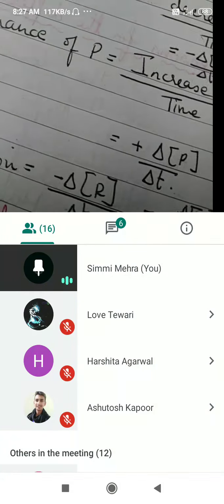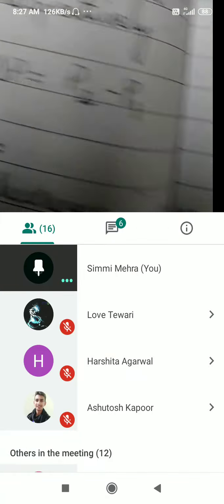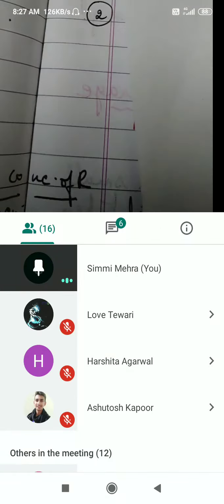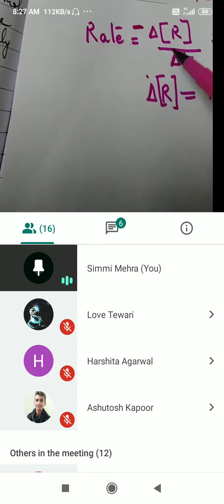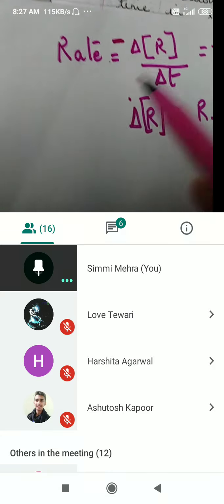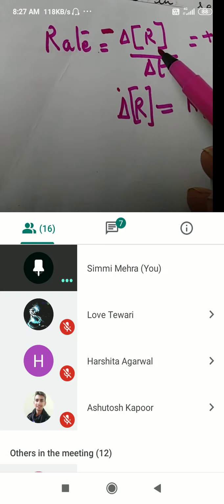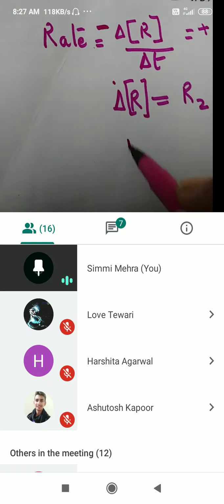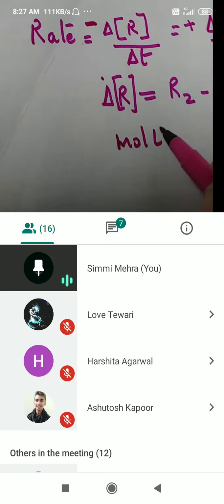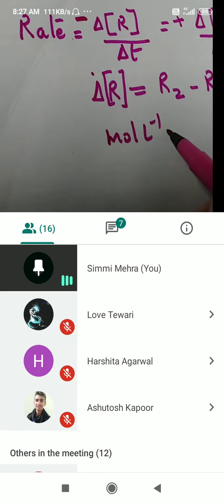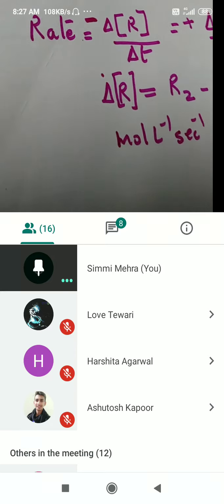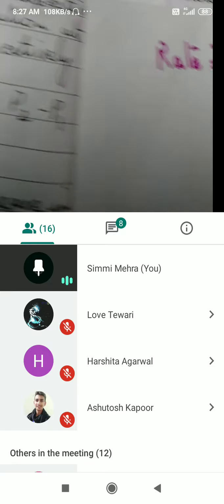Now what is going to be the unit of rate of reaction? See, change in concentration of reactants, what will be the unit? Moles per liter, right? Per second, moles per liter per second.